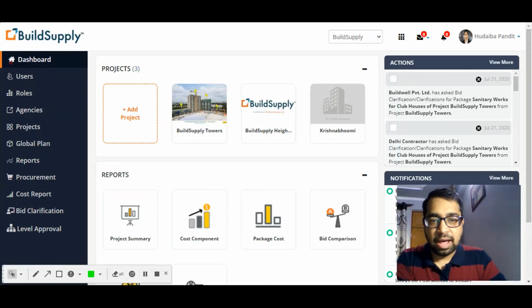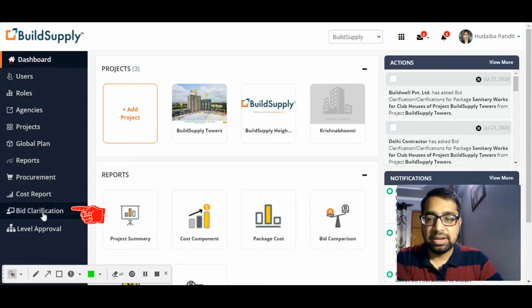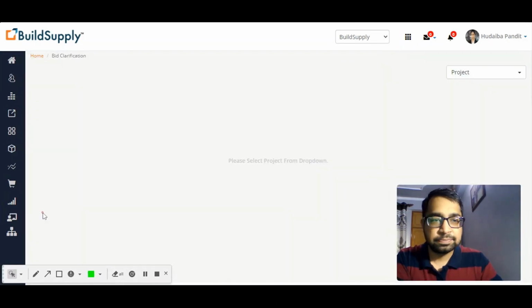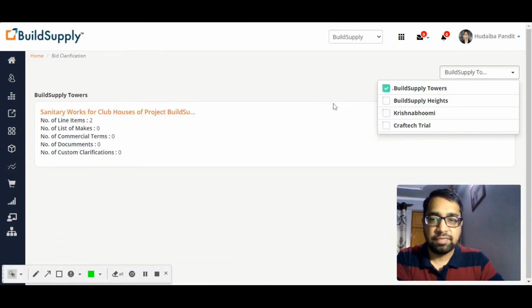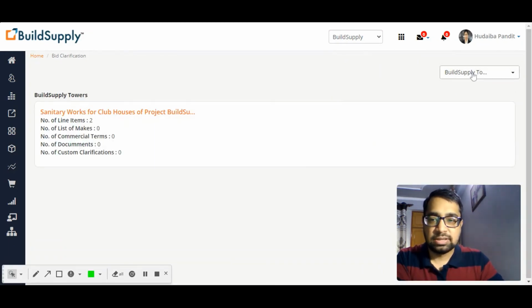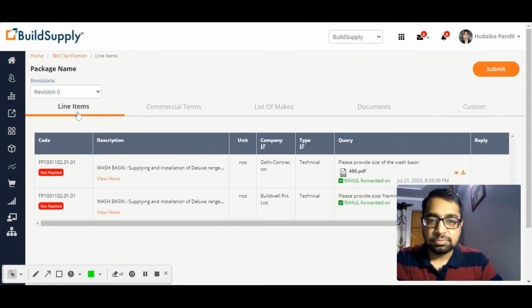Okay, so now I am at the consultant page. The consultant will get the same action that the clarification has been sent to them. They'll receive the same thing on email. Now the consultant doesn't have to go to the procurement packages. They have a separate section called bid clarification, where they select the project for which they want to give the clarification. As soon as they select the project, the clarification comes over here.